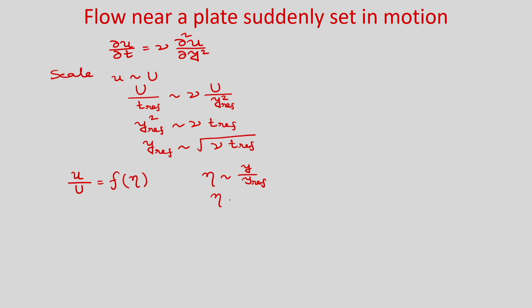So, eta obviously is a function of y and nu t. Okay. So, now we will use this similarity variable as a function of y and nu t, but we do not know how it is a function of t. So, we will use this similarity variable